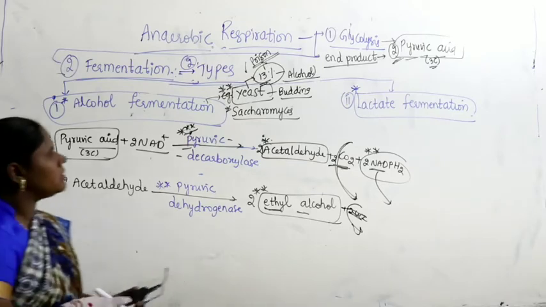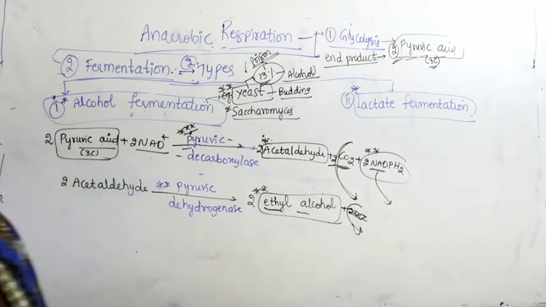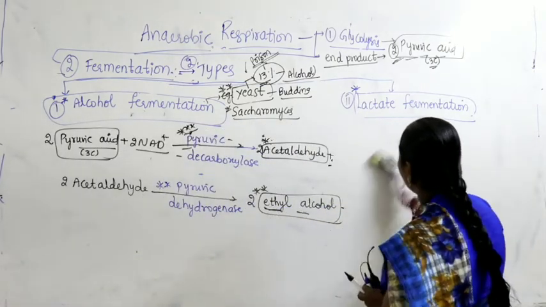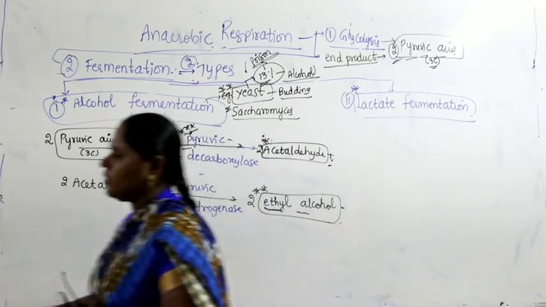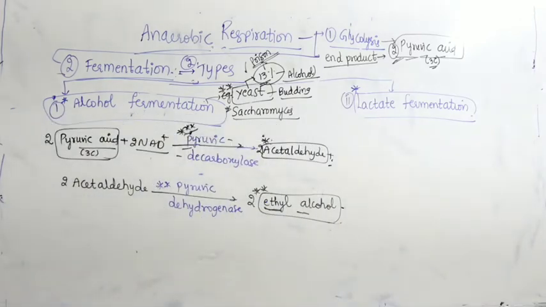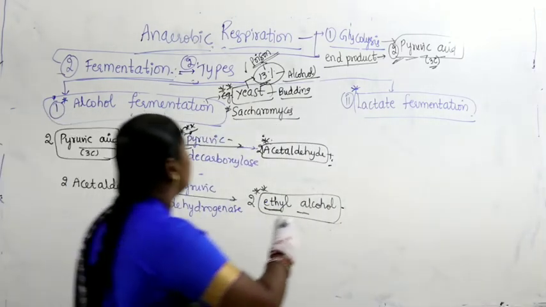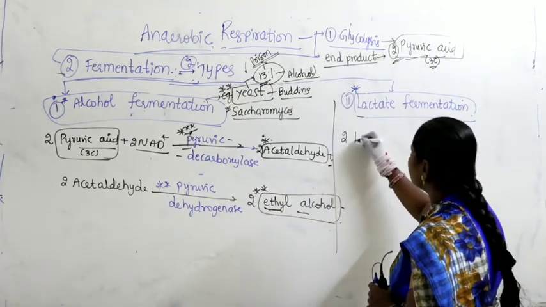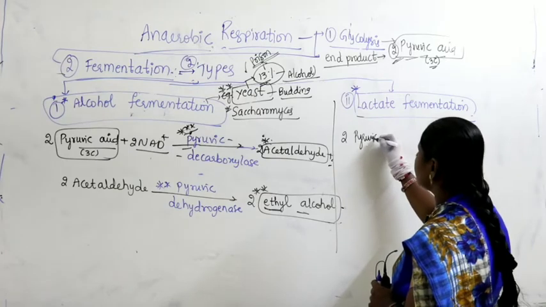Next, another one is lactate fermentation. Here again we take 2 molecules of pyruvic acid.